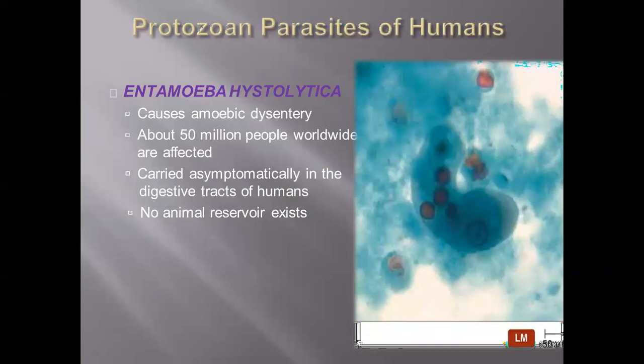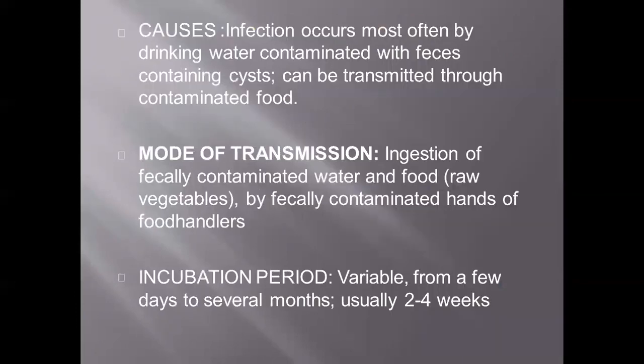The protozoan parasites of humans: Entamoeba histolytica causes amoebic dysentery. About 50 million people worldwide are affected, carried asymptomatically in the digestive tract of humans. No animal reservoir exists for this one. So that is asymptomatic.